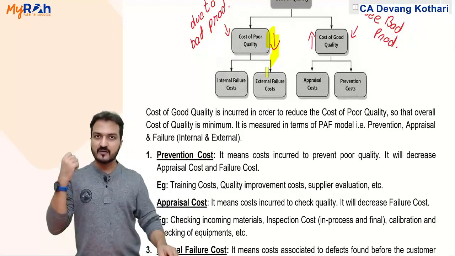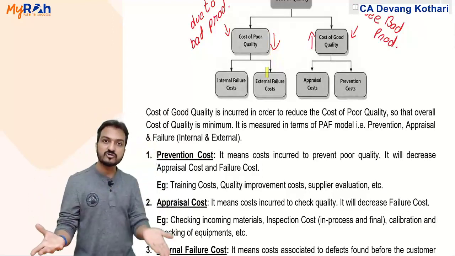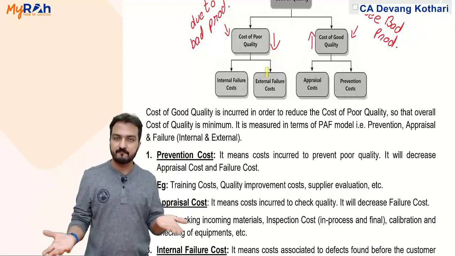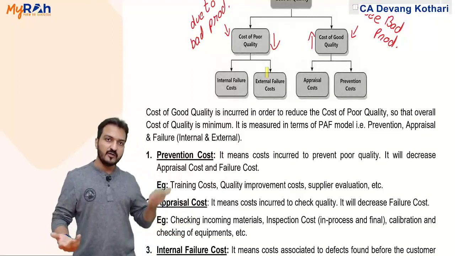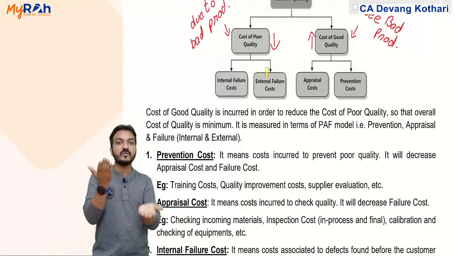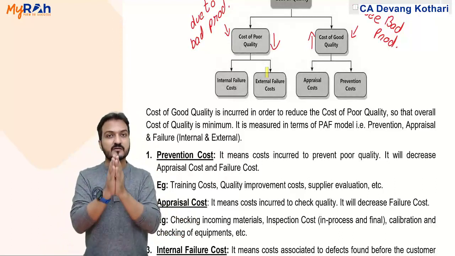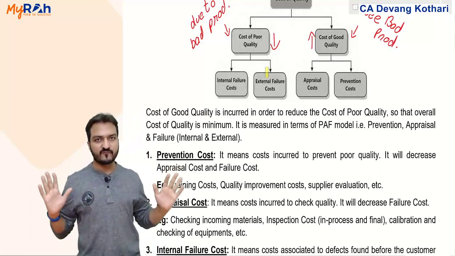Now you will say that if for decreasing the cost of defectives I have to incur cost of good quality, then ultimately my total cost would remain the same. Well, no, total cost might not remain the same. You need to strike a proper balance between these two such that the total cost is minimum. When that total cost is minimum, it becomes my optimum cost of quality.